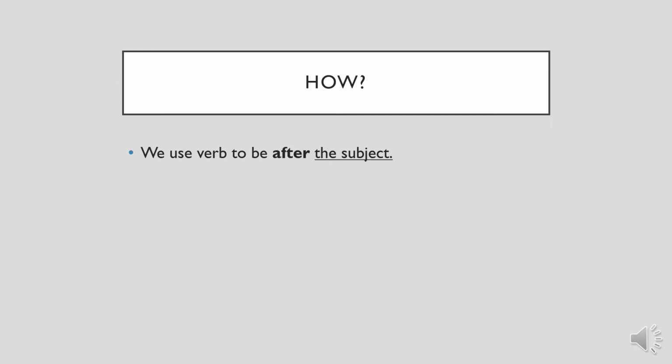We use verb to be after the subject. So we use verb to be after what? After the subject. Now do you know what is subject? Subject is, for example, any name, like we say Alia, we say Fatima, Sarah, Ahmad. Okay, these are subjects. Or if we talk about pronoun, so that is like subject pronoun, that is he, she, it. So with all these words, after them we use verb to be. After the subject, verb to be.